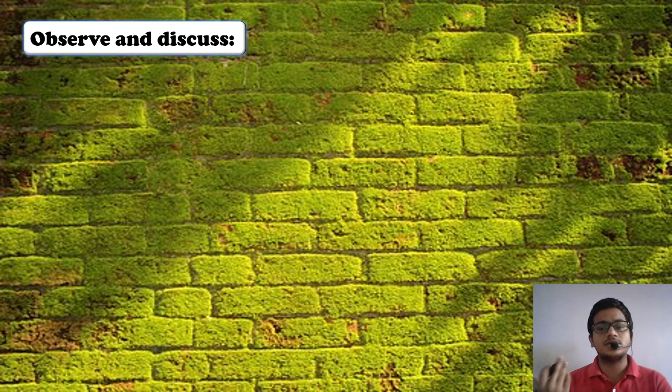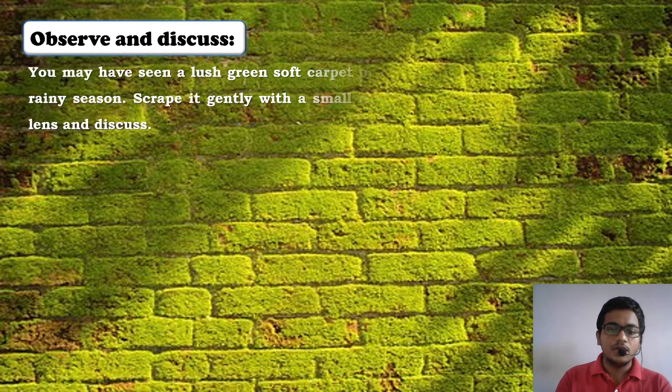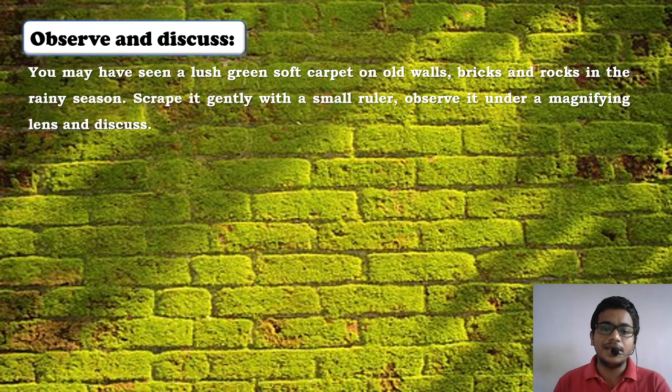And again, in the next rainy season, some new small green plantlets germinate on these walls. You must have seen many times such a lush green soft carpet of plantlets on old unplastered walls, on the bricks of the walls, on some rocks in the rainy season. They have said to scrape it out gently with the help of a small ruler or a blade, but generally do not use a blade as you might hurt yourself. With a ruler, you can scrape that off gently, observe it under a magnifying glass and discuss it.